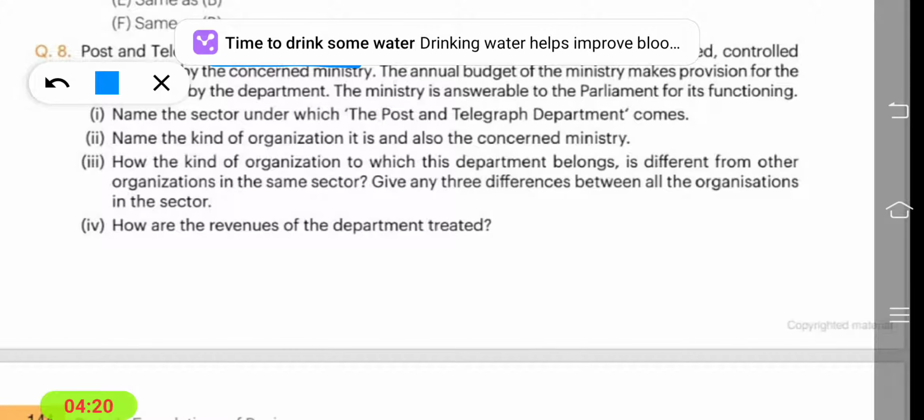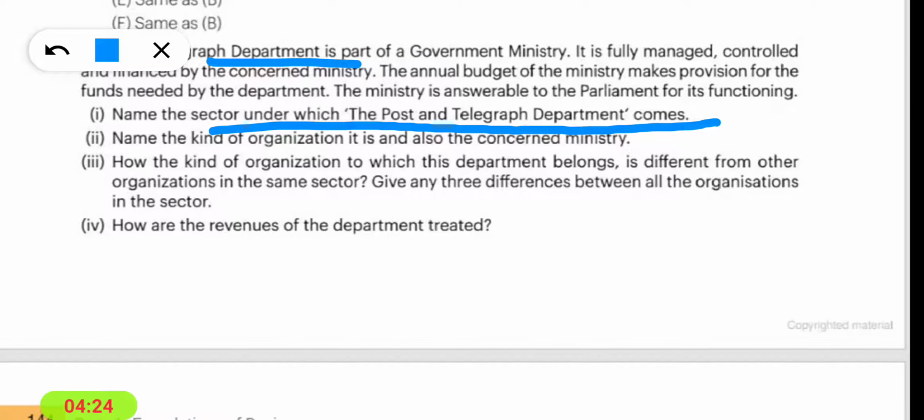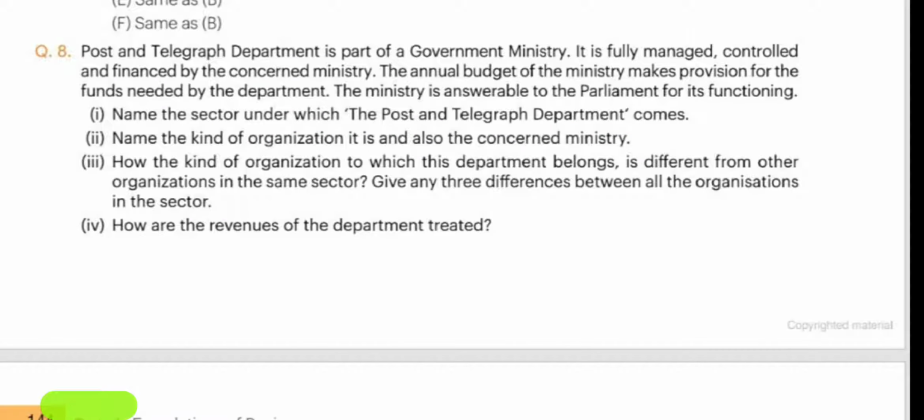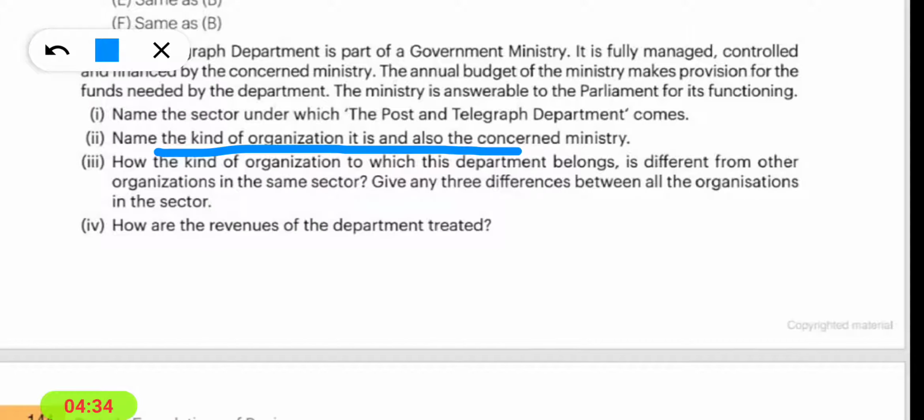Name the sector under which the Post and Telegraph Department comes. So it comes under the public sector. Alright. Now the next question is, name the kind of organization it is and also the concerned ministry.